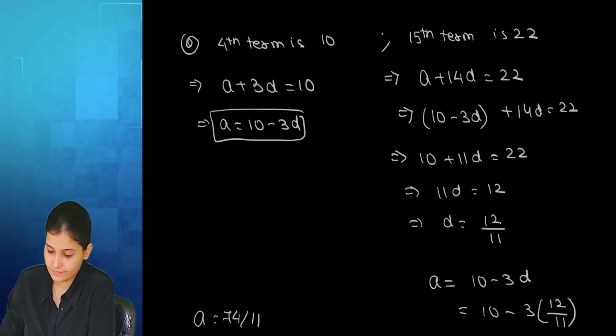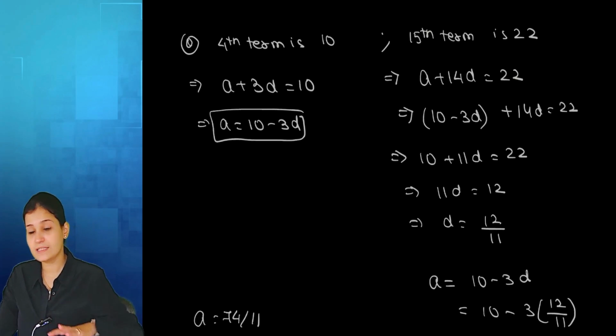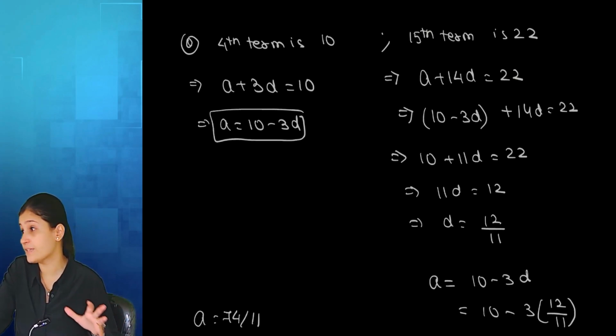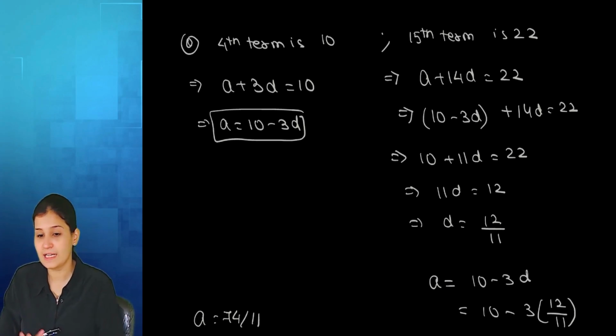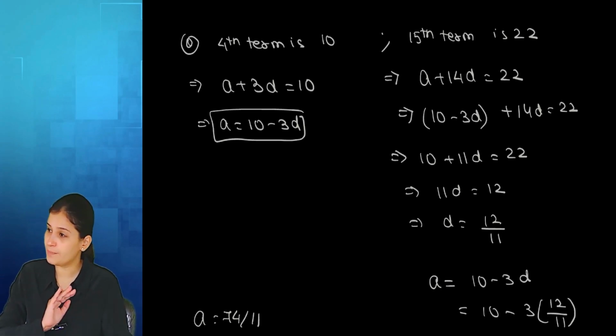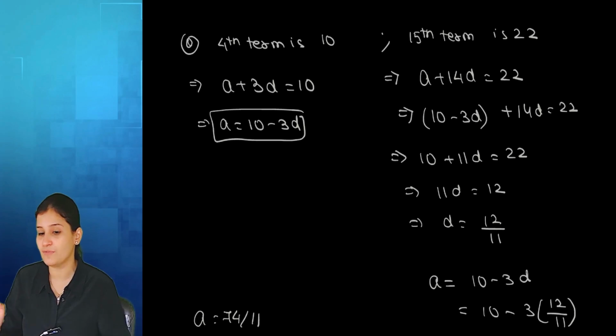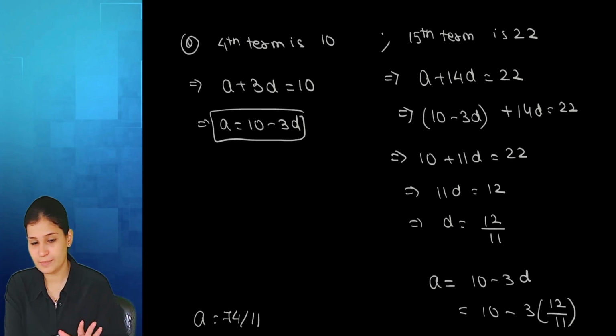No, ma'am. So these are the basic concepts of different varieties. I am not giving you the sums which can be done directly by the trick. I'm not discussing that. This is till now only the basic general concept of arithmetic progression. Is everyone comfortable till here? Yes, ma'am. Okay, then. That will be the end of today's session.